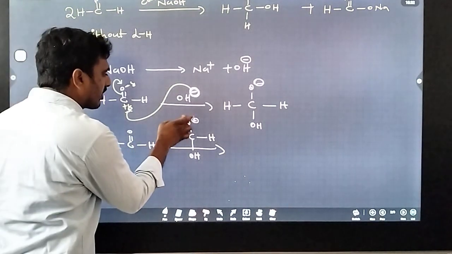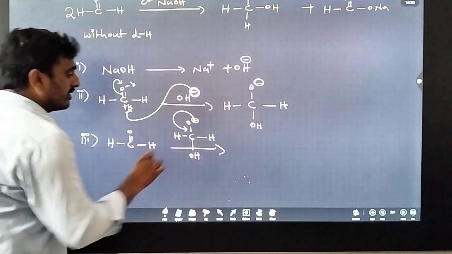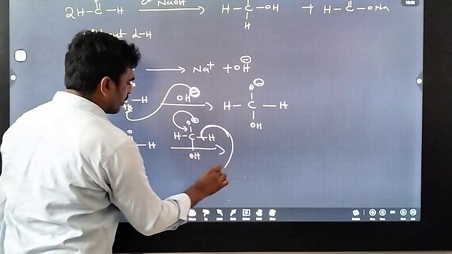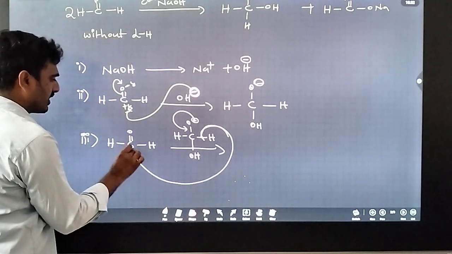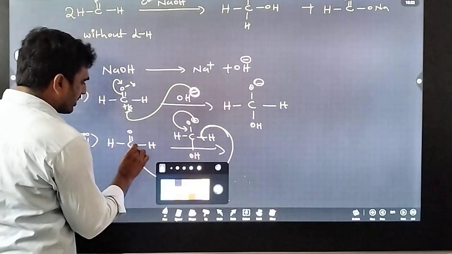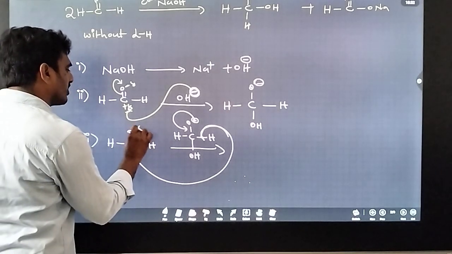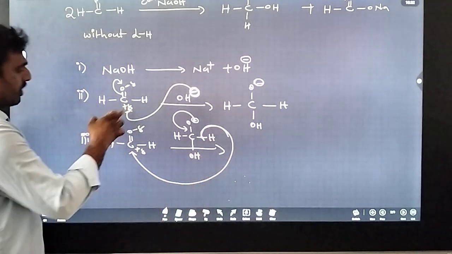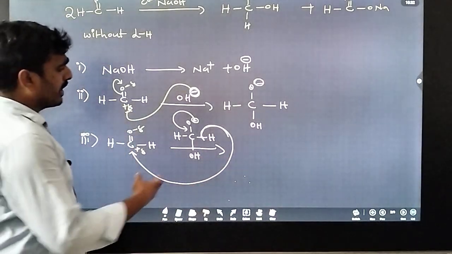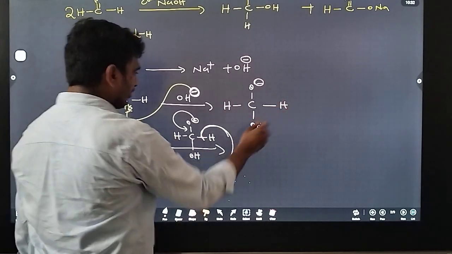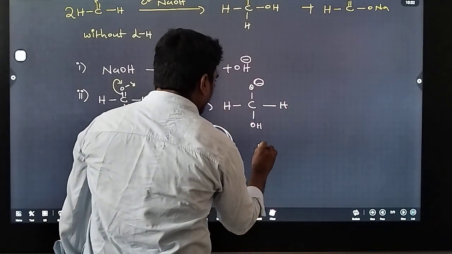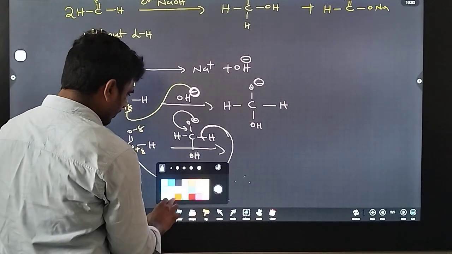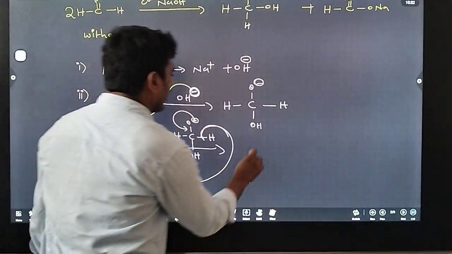So that's why the electron displacement is towards here, and this hydride ion H minus is displaced towards here. Because this carbon has a partial positive charge and this oxygen has a partial negative charge, this hydrogen is displaced towards here, so we get H.